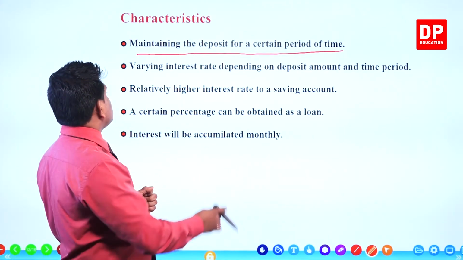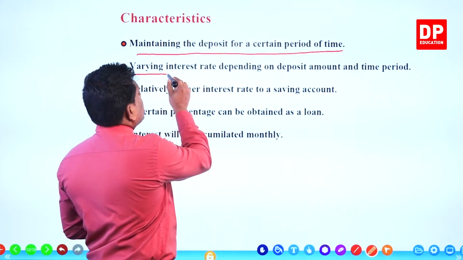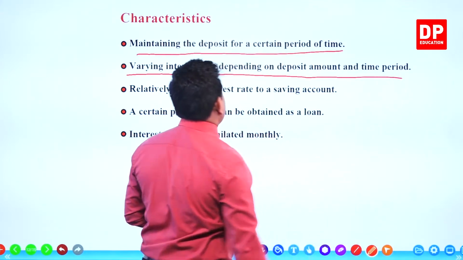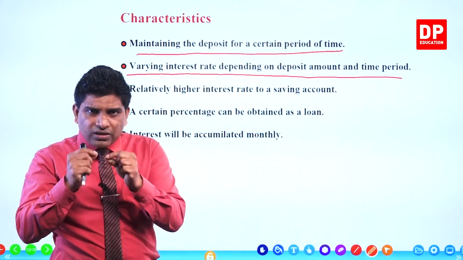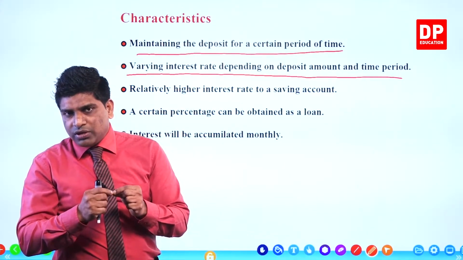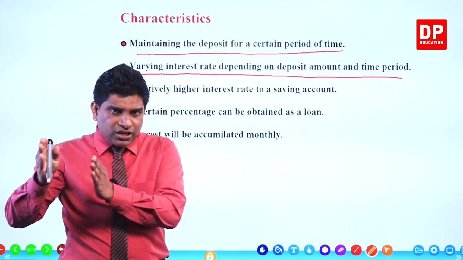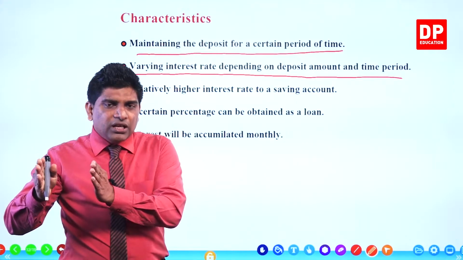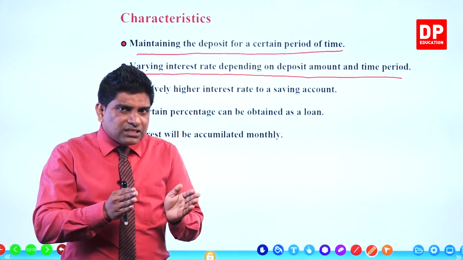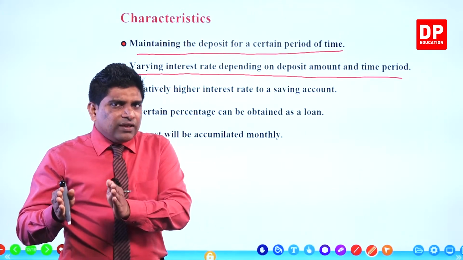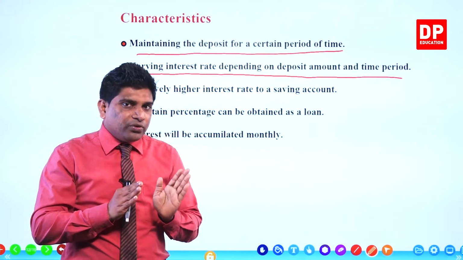The other one is varying interest rate depending on deposit amount and time period. Different types of interest rates they will give. If your time period is long, they will give a large interest rate, right? If your time period is short, 3 months, 1 year, like that, they will give another interest rate for you.